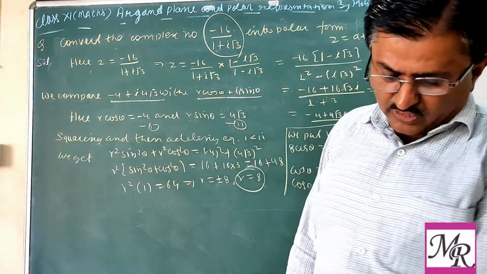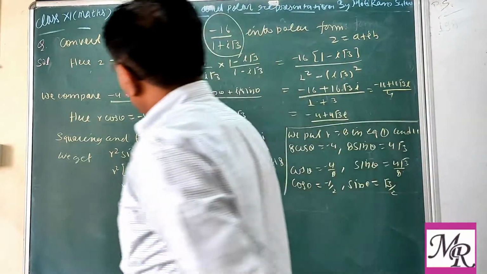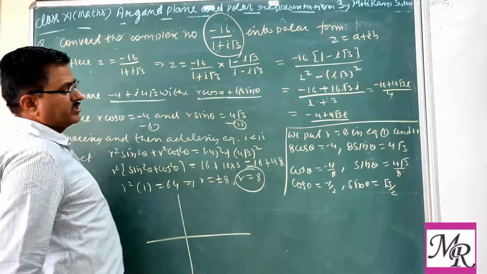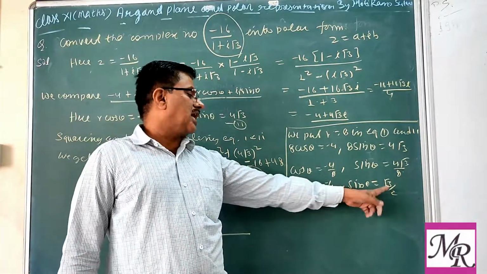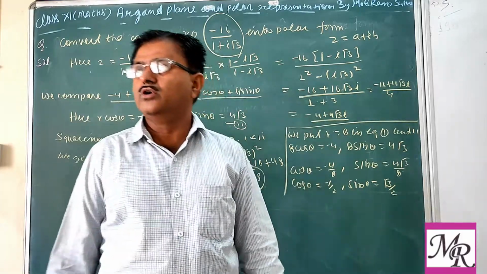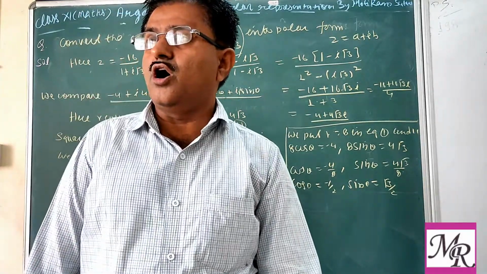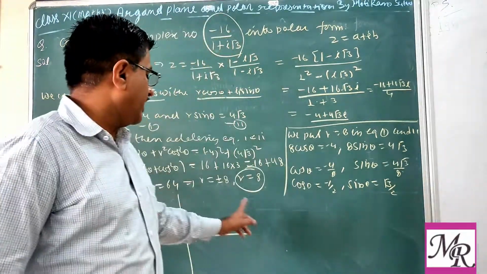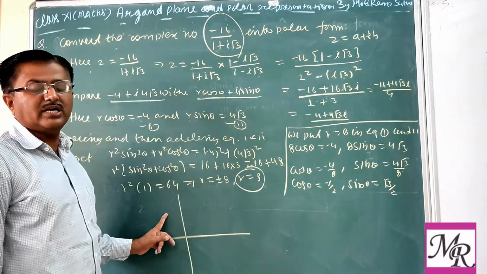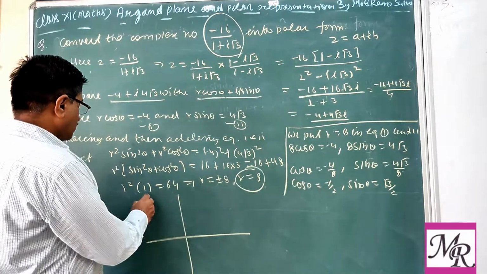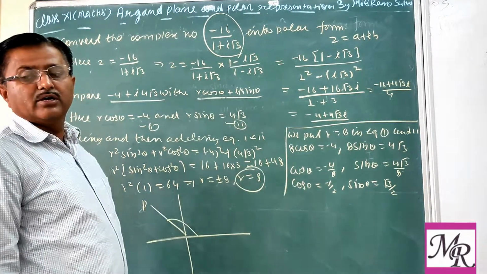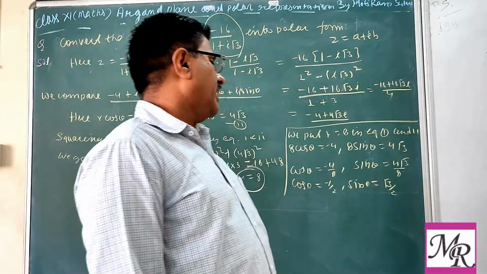Now again you can identify in which quadrant the point will lie. Sin is positive and cos is negative, so point P will be in the second quadrant.